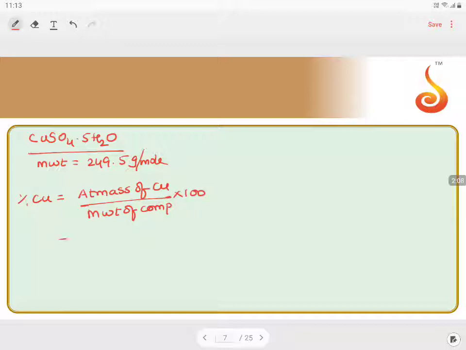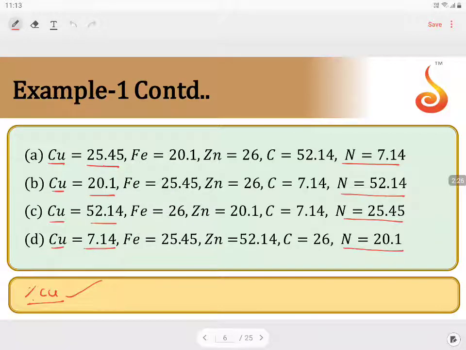The atomic mass of copper is 63.5, into 100, by 249.5, which is going to be 25.45%. You can clearly see 25.45% is applicable only for option A. Our answer is already done, option A.